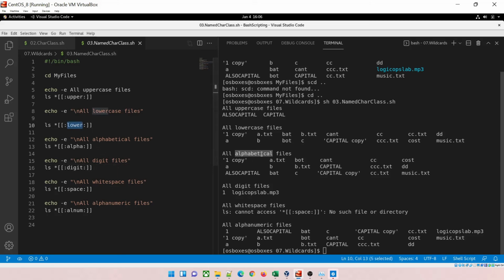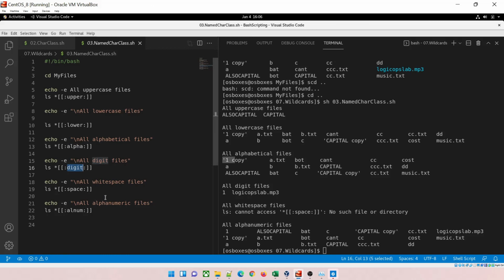In lower, you have already seen that it has printed. Let's talk about the alphabetical part. Alphabetical, in which all the alphabets are used. So A, B, C, D, E, F, G, and it has printed. You can see over here. Now you'll say why is 1 over here, but it has the alphabets, right? So that's why it will print it over here. Now then you will say that if this is alphabetical, then why not the MP3 file? MP3 is an extension. It comes after the dot, after the decimal, so it won't pick it up.